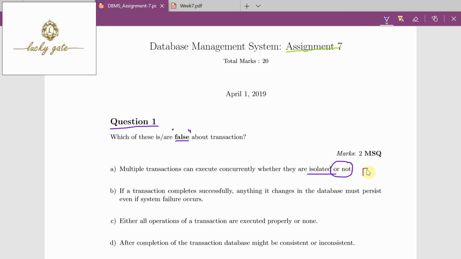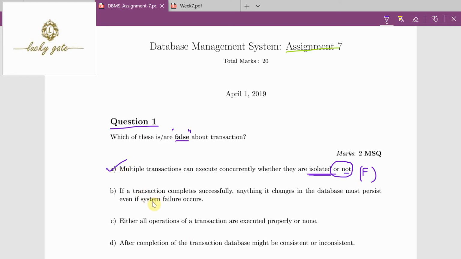This is a false statement. Actually, multiple transactions can execute concurrently to provide isolation. Isolation says each transaction does not know what is happening with other transactions. So isolation is implemented by executing the transactions concurrently. Because it says "whether isolated or not", this statement is false. So the answer for question 1 is A.